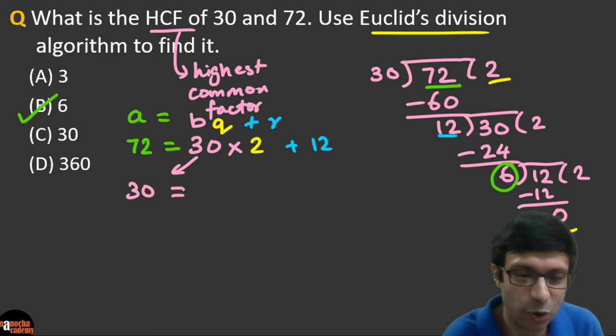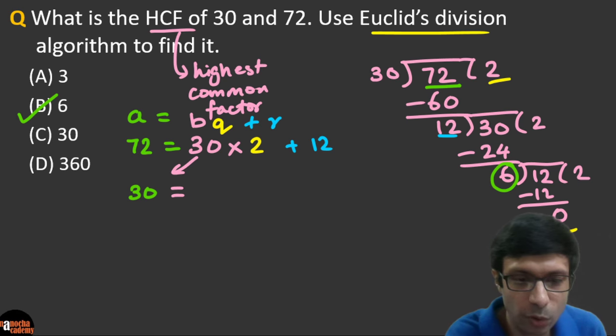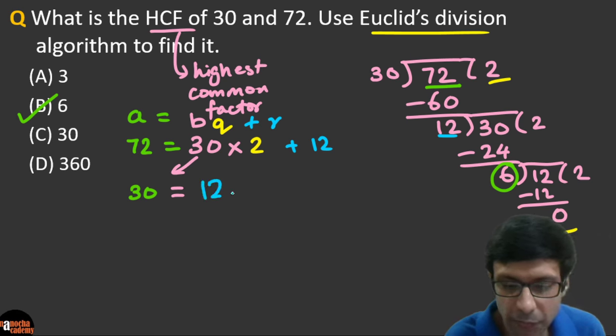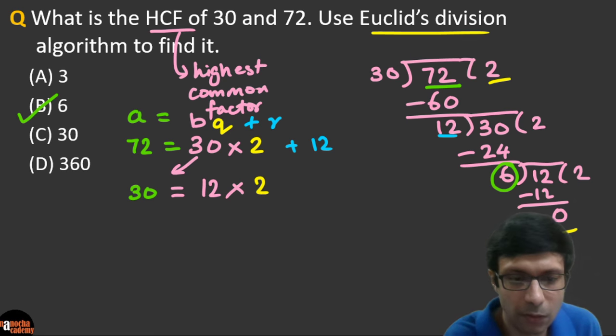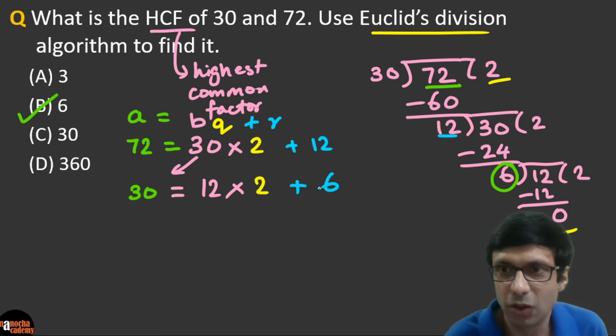And so the 30 is going to become, so I'll use the green color here because it comes on the left side. So we're going to write 30 is equal to 12. That's again going to be in pink here. So that's 12 into 2, right? And plus our remainder was 6. Okay, so take a look at this, guys. We are writing the step here.